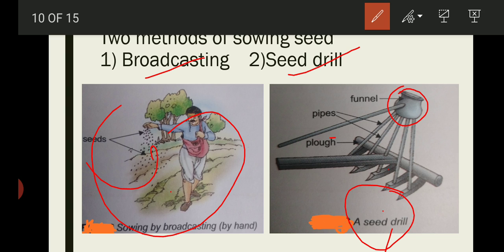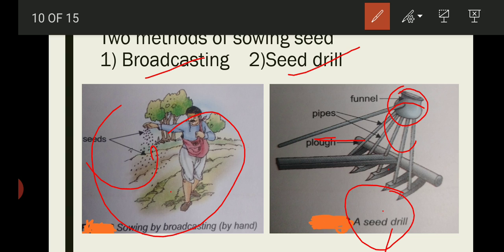As the plow makes furrows along the field, the seeds in the seed bowl are released through the tubes, and they are placed at a proper distance and proper depth in the soil. So by using a seed drill, the seeds are sown uniformly at appropriate distance and depth,